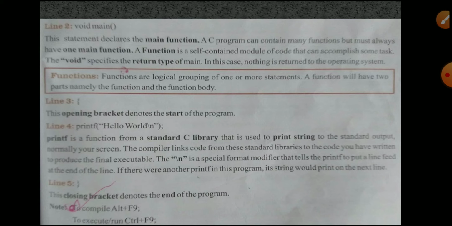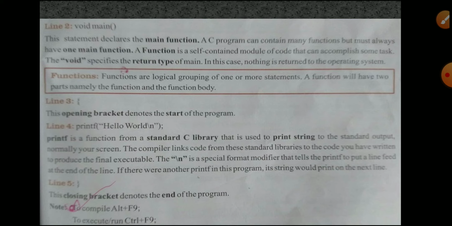After the execution it will print hello world, that is the output. Here we also have to use \n. That \n means new line. Whenever we use \n, it will go to the next line.